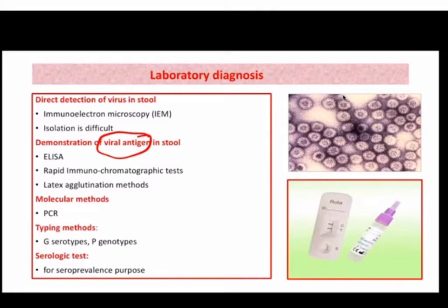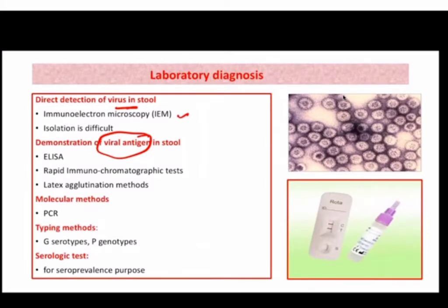So first is direct detection of virus in stool. Virus detection can be done with the help of immunoelectron microscopy. Okay, so what is immunoelectron microscopy? It is basically when we are using antigen antibody reaction to see the viruses through electron microscope.